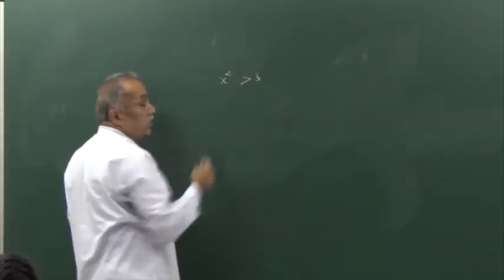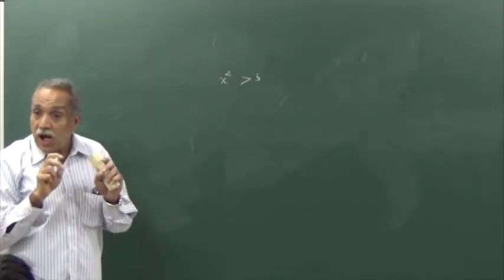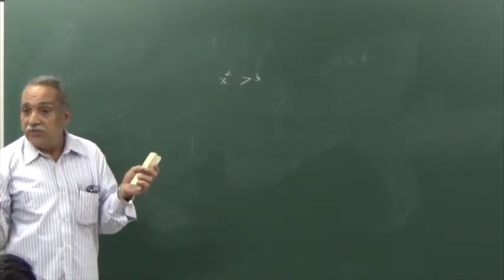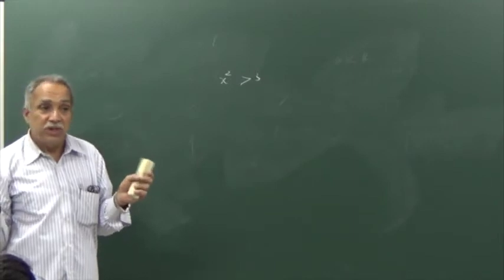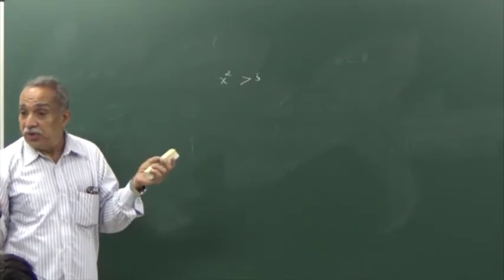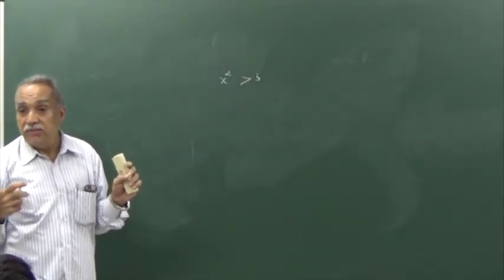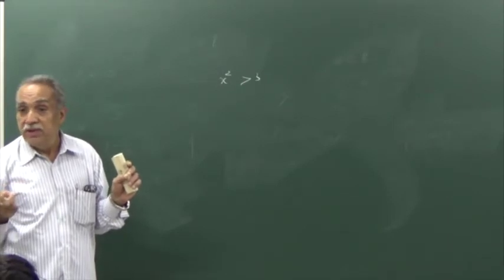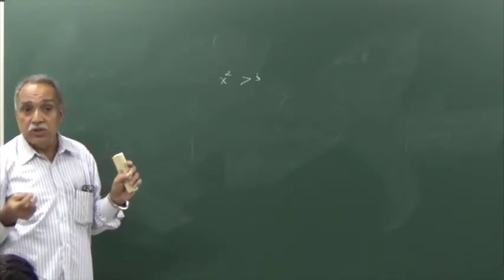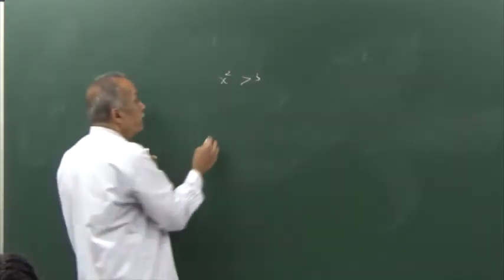So, what is the meaning of this? X lies outside the interval minus root 3 to plus root 3. Either x is greater than root 3 or x is less than minus root 3. Even that is possible. For a number less than minus root 3, the square will be greater than root 3.